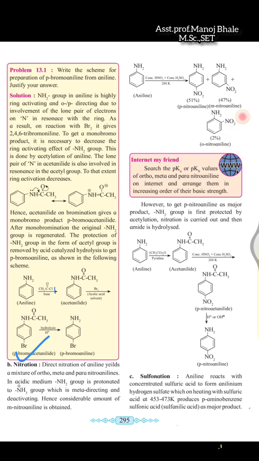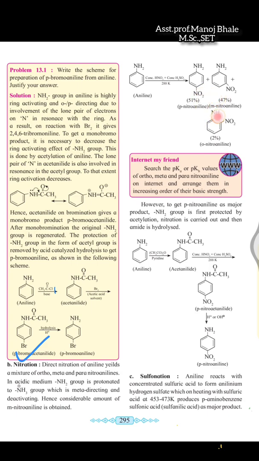Reason again here: the para product has the highest percentage, which is the major product. But meta and ortho you can observe there. Meta product formation here and ortho product formation here, there is a steric crowding. So because of the steric crowding, it is a very minor product formation in this reaction.